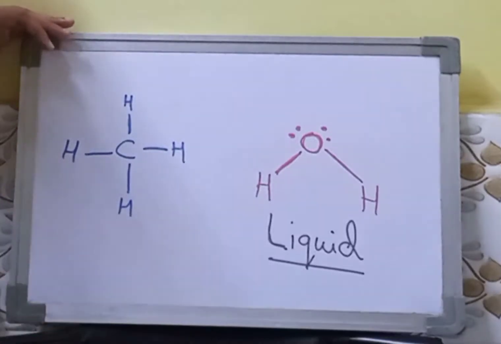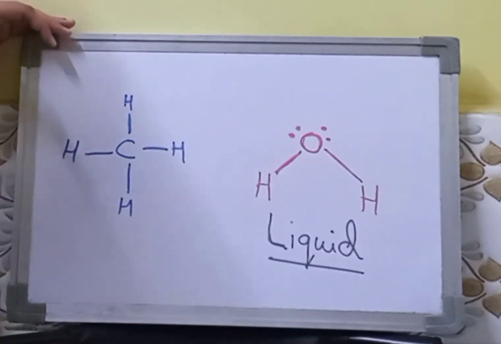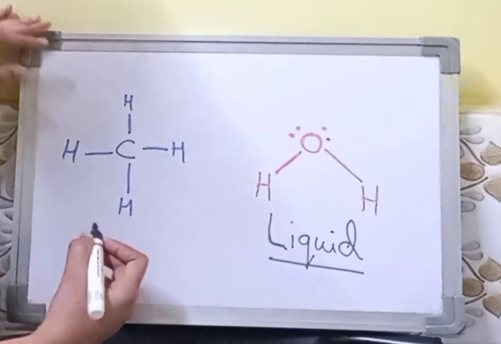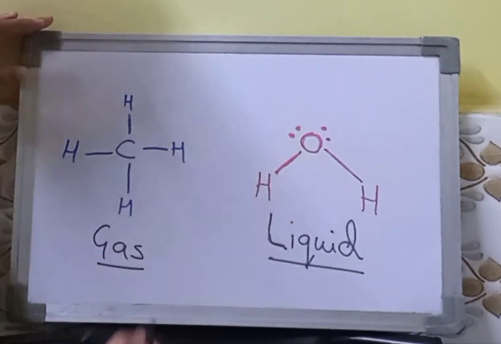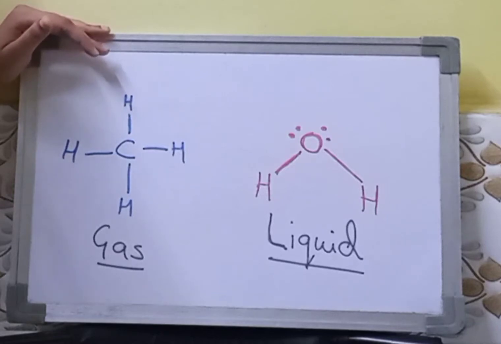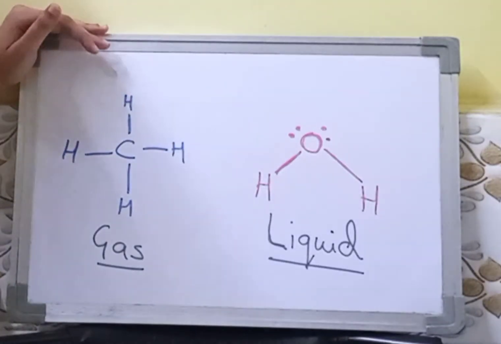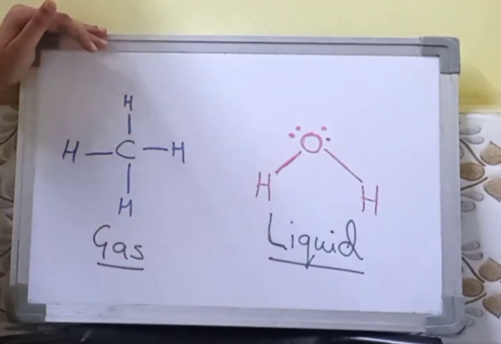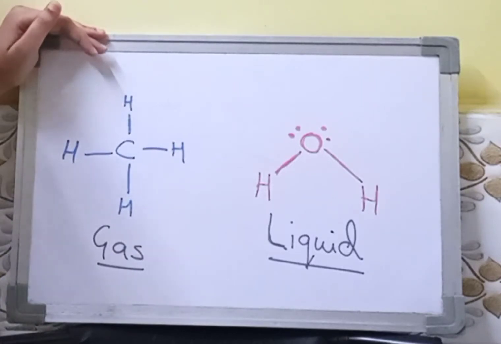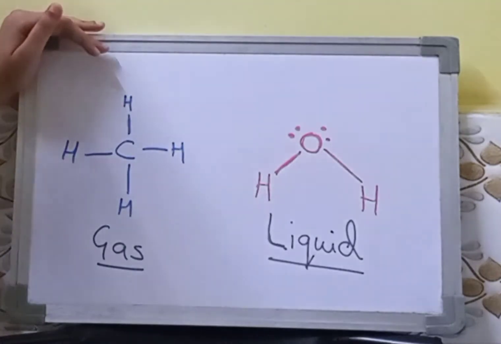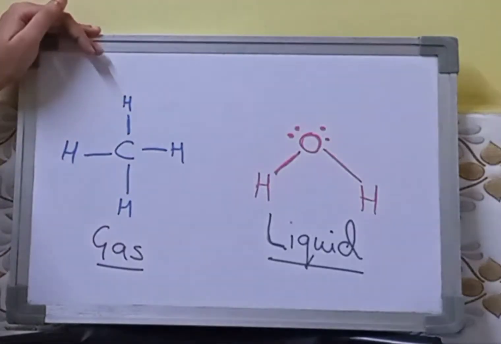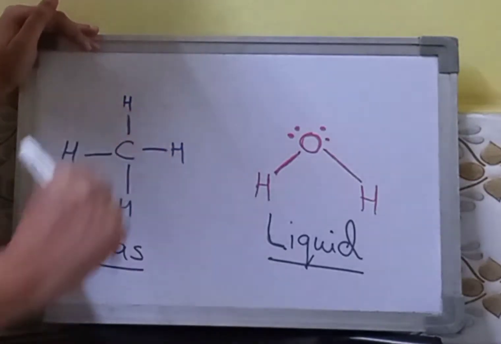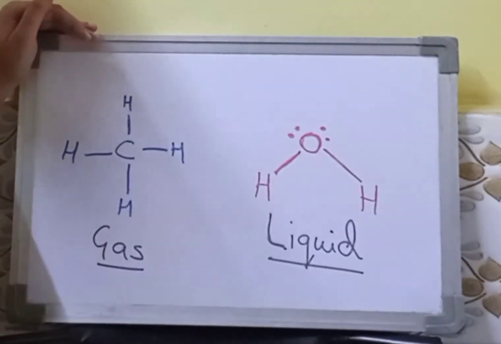Again, this is the very first member of your alkane family. This is actually a gas at room temperature. So now, as you can see, your water exists as a liquid at room temperature and your methane exists as a gas. Now my question is, why? Why do you find water as a liquid and your methane as a gas?